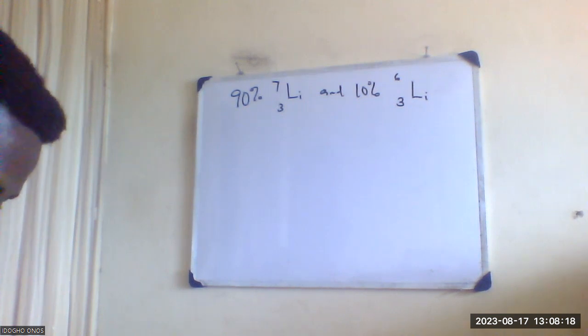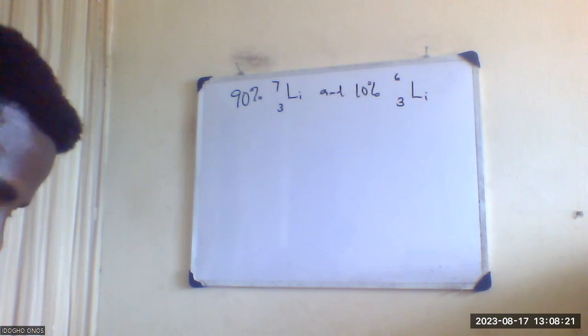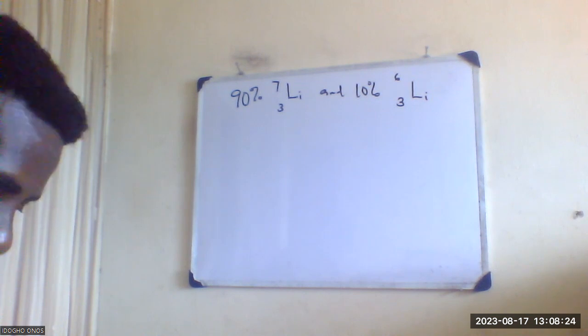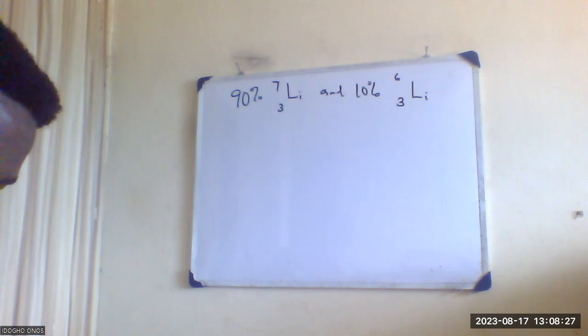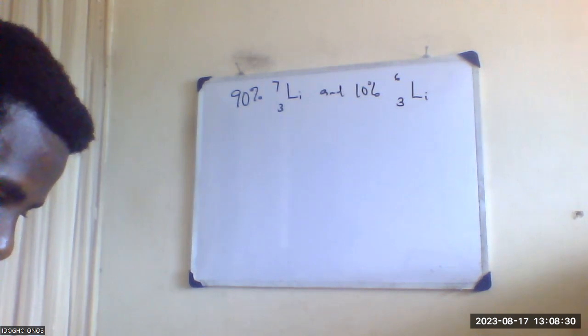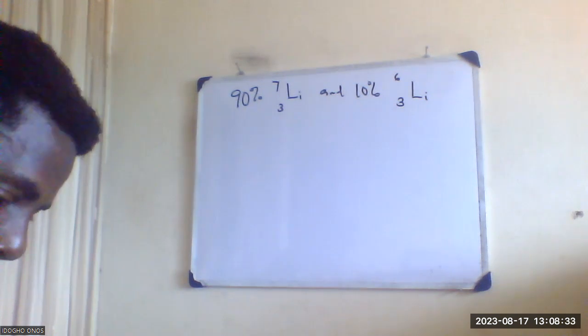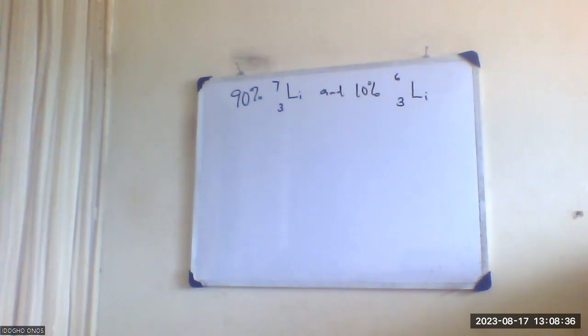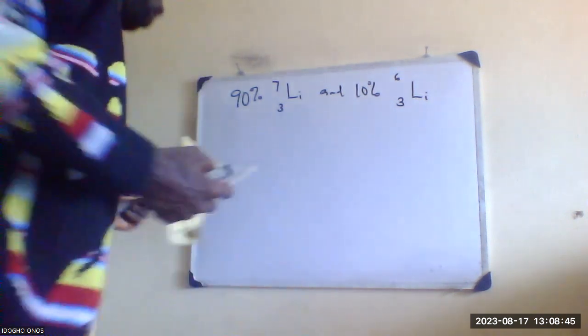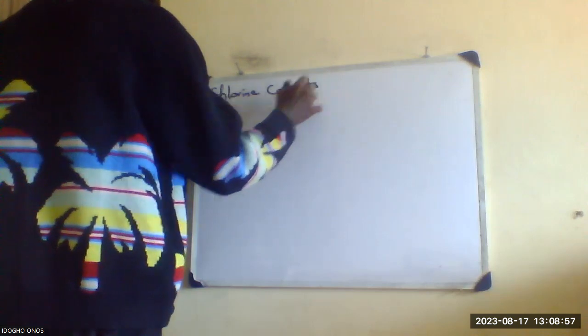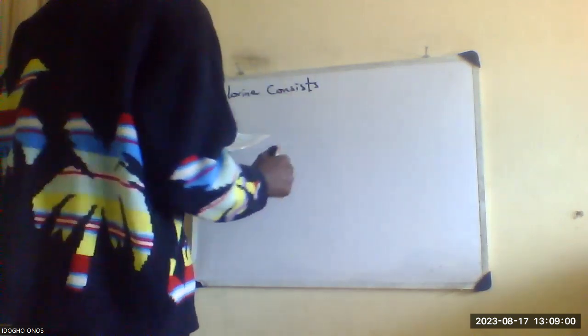Let me just run through what you did and I'll know whether you are on the right track. What you did was 90 over 100 times 7 over 1, right? Plus 10 over 100 times 6 over 1. If you follow that part rightly, you get 6.9 as your answer. Yes, it's 6.9. So that is that. Let's go to example 3. We have 5 examples, we do 3 now.